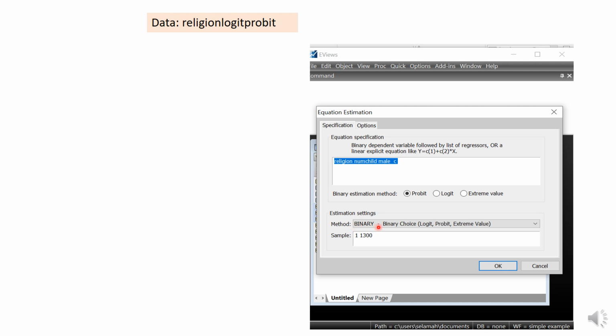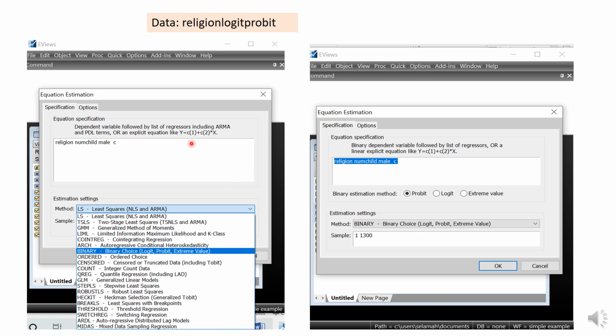When you click on binary, you will find that you can either choose probit, logit, or extreme value. For now we're just talking about probit or logit. Then you will get this window, and you can say okay.